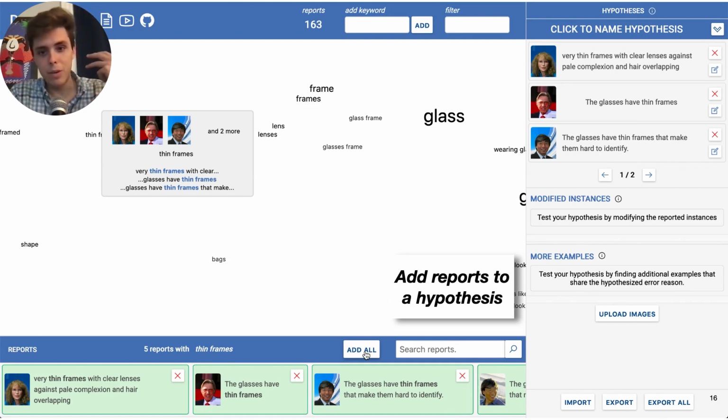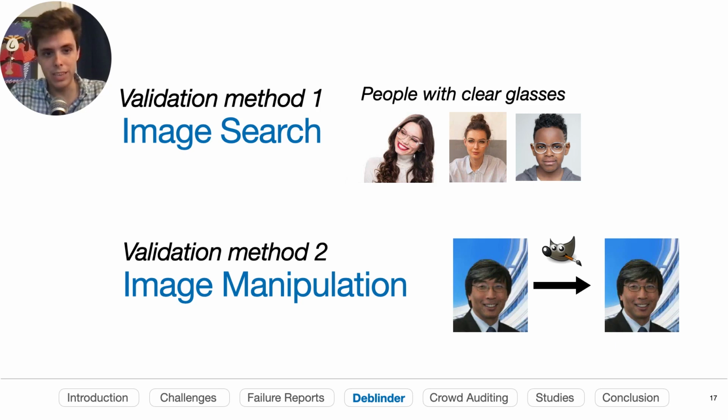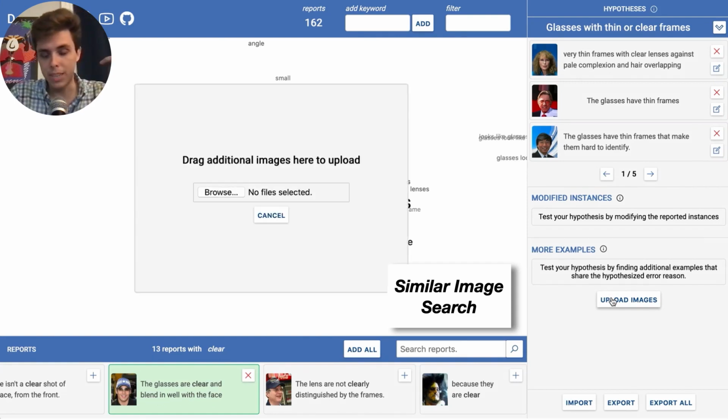And now we have what we call a couple validation methods. So now, okay, maybe I think that my model's failing for people with thin glasses. How do I actually validate that that's true? How do I tackle that second major challenge? So we have two methods for this. One is image search. So you can just straight up look for additional images or instances that fit this description, or image manipulation, counterfactuals. So you can actually directly manipulate the image and see how the model changes to directly test your hypothesis. So we'll just show an example of the similar image search.